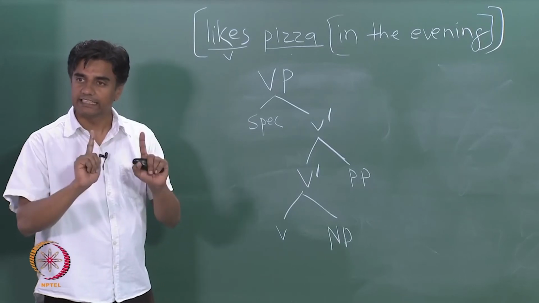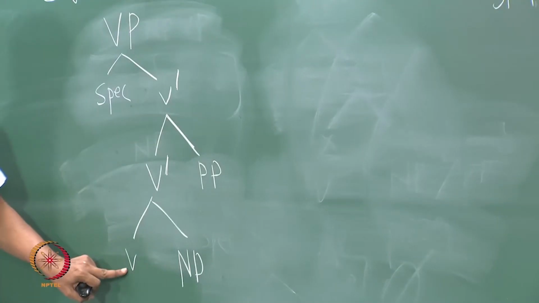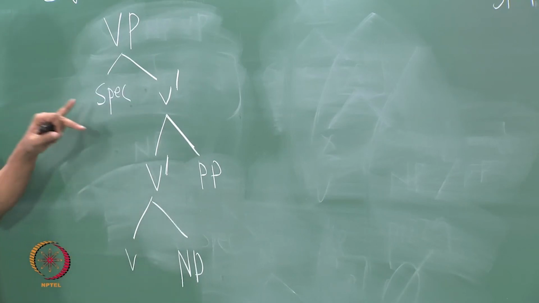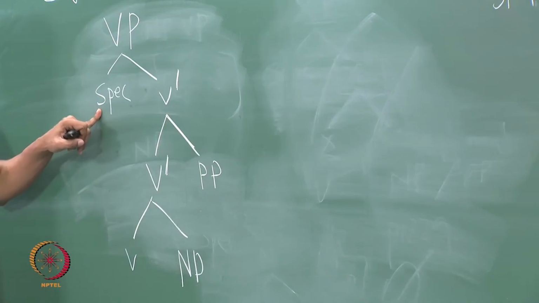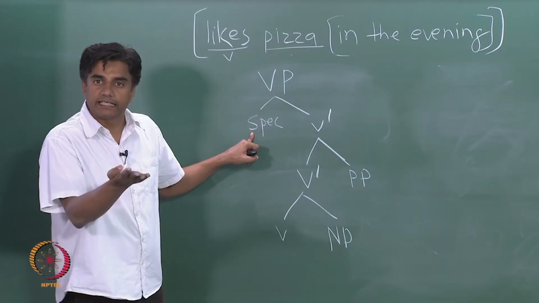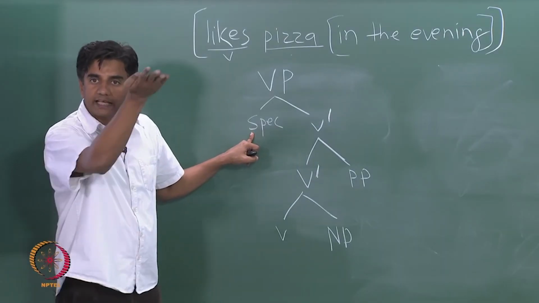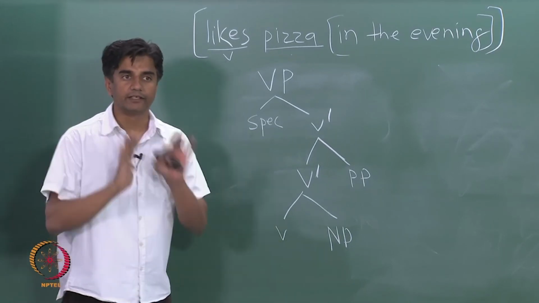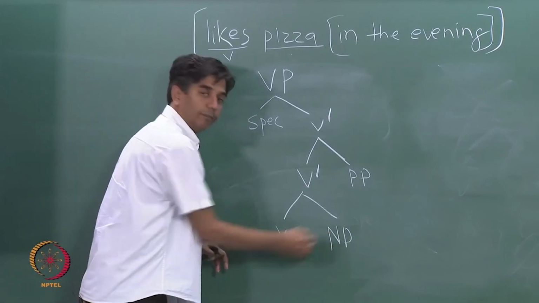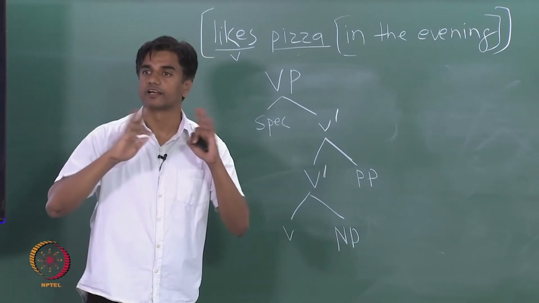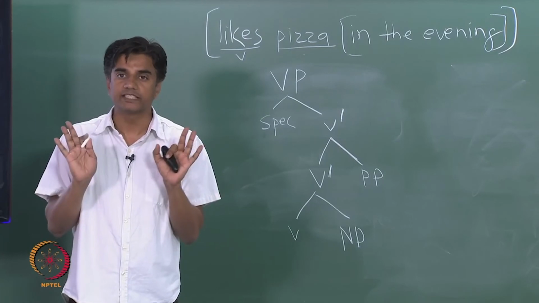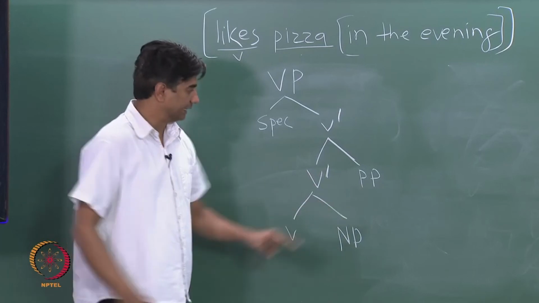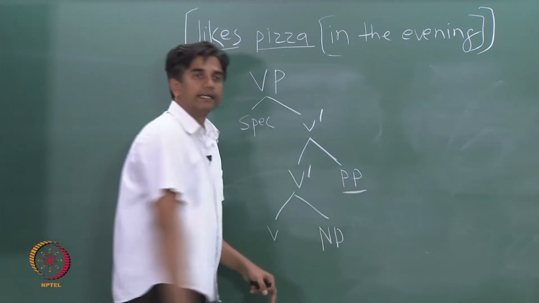We are still retaining the whole notion of head and complement. We are still retaining the notion that a spec is higher than the head and complement. And we are retaining that the head and complement are in a close sister relationship. So we are not breaking any principle. We are only creating one more space, and then we say this place is adjunct.